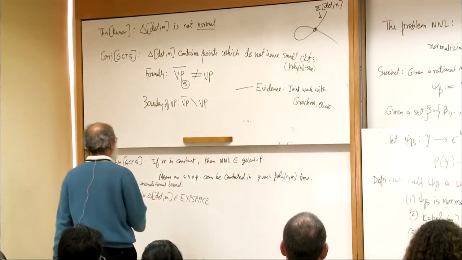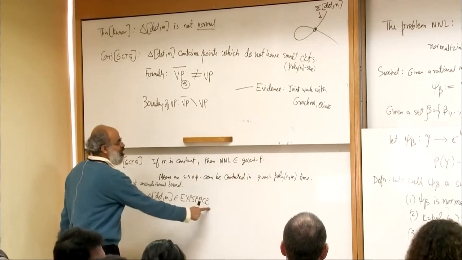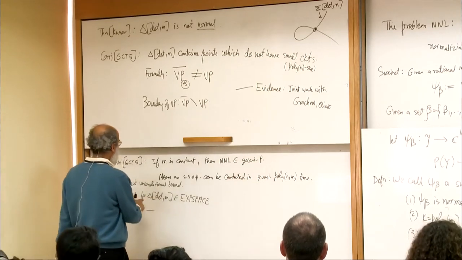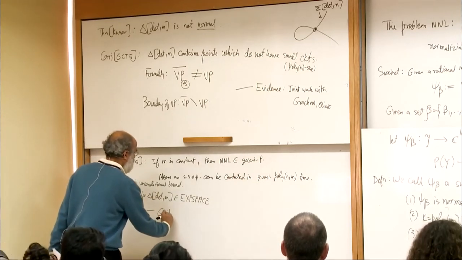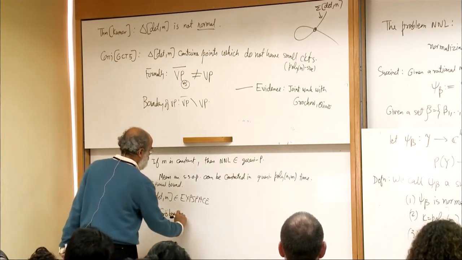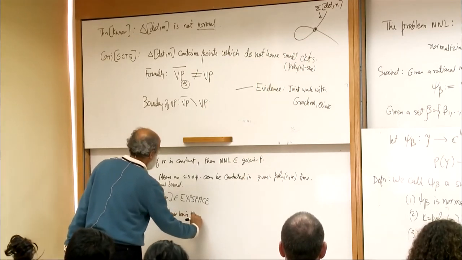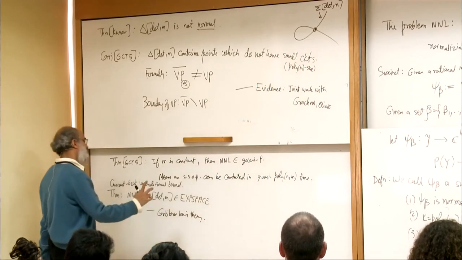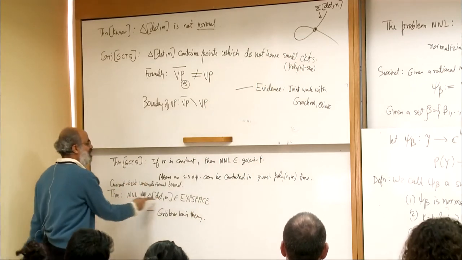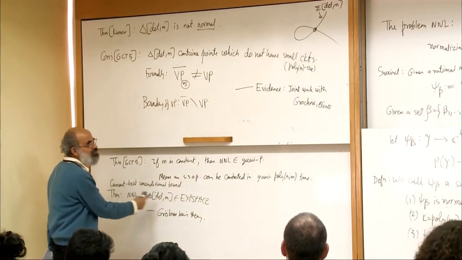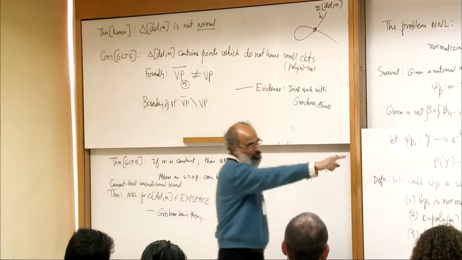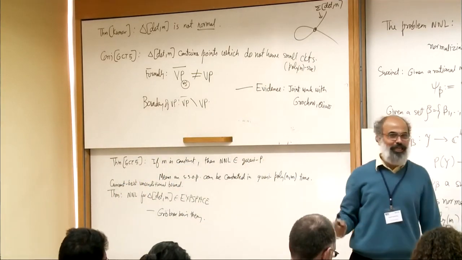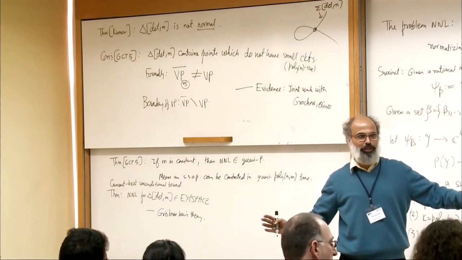It is EXPSPACE because this follows from Grobner basis theory. You use Grobner basis theory to find the equations of this variety, and since the dimension of that space is exponential in m, the number of variables in the equations would be exponential in m.